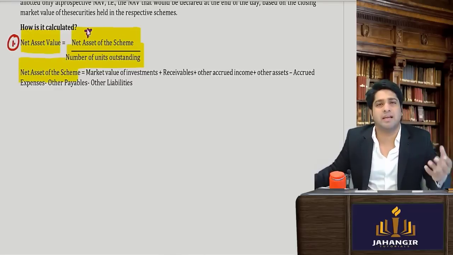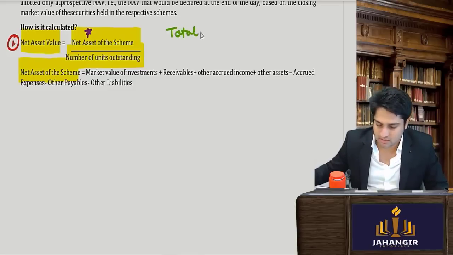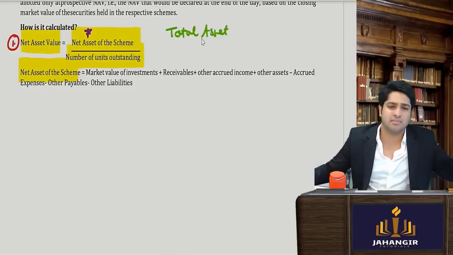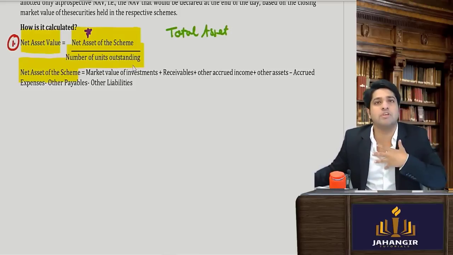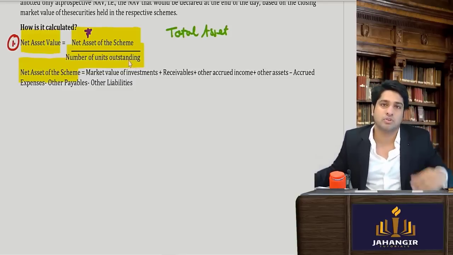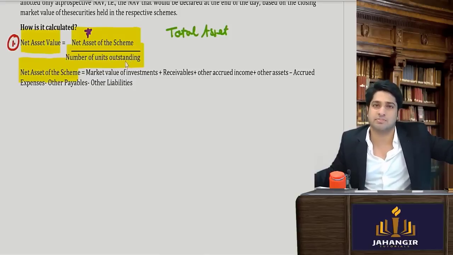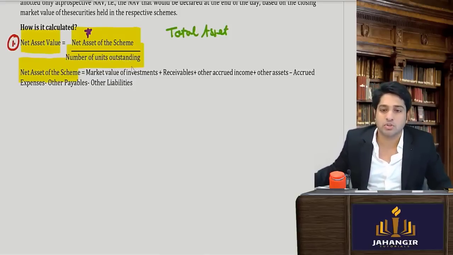How will we get the net assets? So can I say it will be the total assets of the mutual fund wherever they must have invested. If a mutual fund takes money and then further invests in various companies, yes or no? So we have seen so many top class mutual funds prefer to invest in TCS, prefer to invest in Infosys. So the total assets will be the market value of all those investments, yes or no?